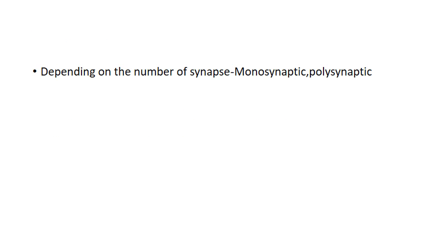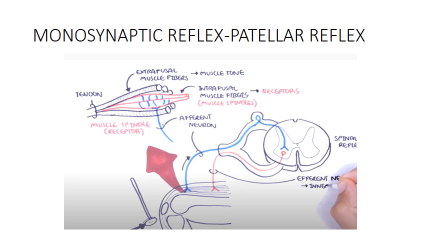Muscles, the main extensor of the thigh region. When this quadriceps muscle gets excited from a motor neuron, what will happen? The extension will happen.